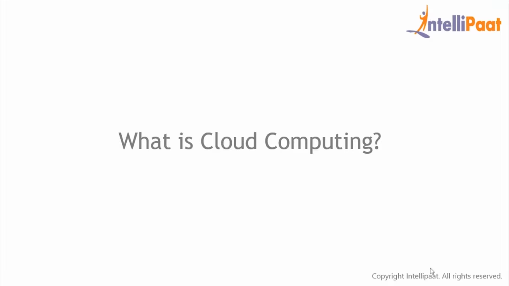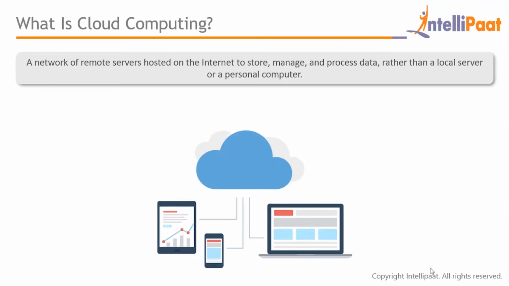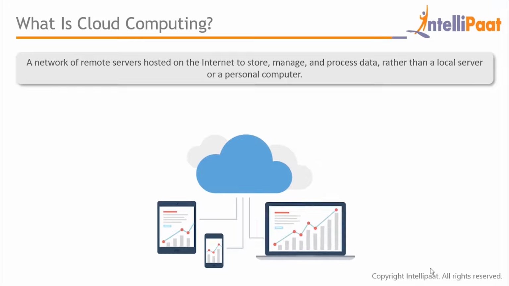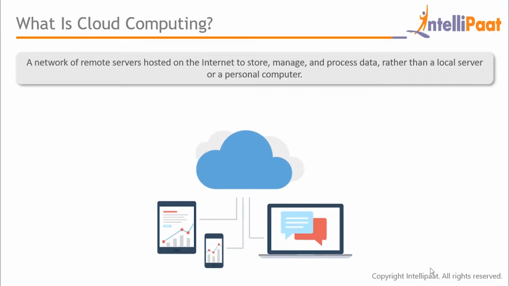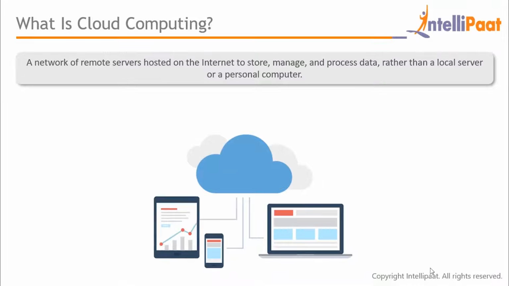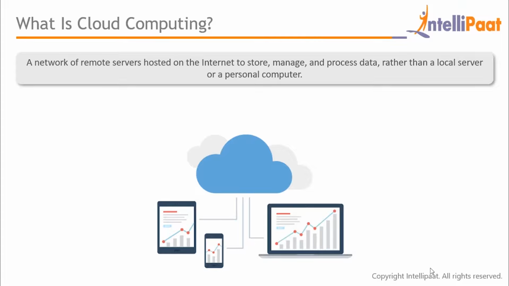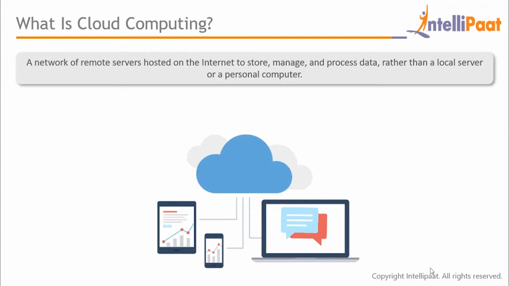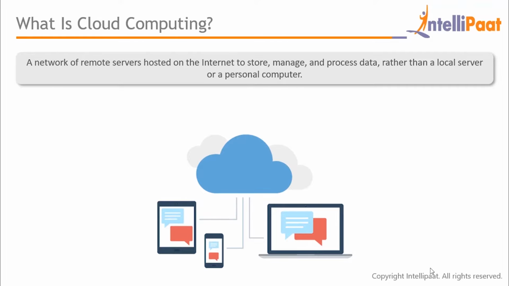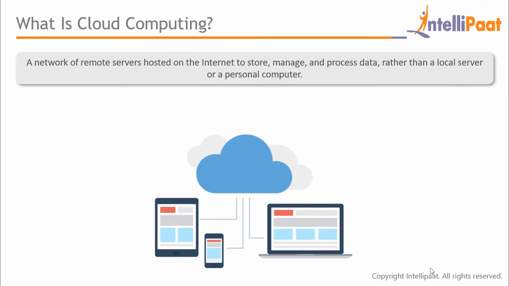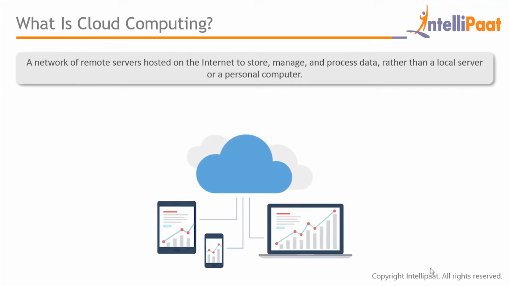So, what is cloud computing? So basically, cloud computing is a network of remote servers hosted on the internet to store, manage, and process data, rather than a local server or personal computer. A remote server, as in some server or a system which is located very far off where your data or application will be stored, and you will be accessing this server using the internet. So this is what cloud computing is. Basically, when you use your software application over the internet, right?